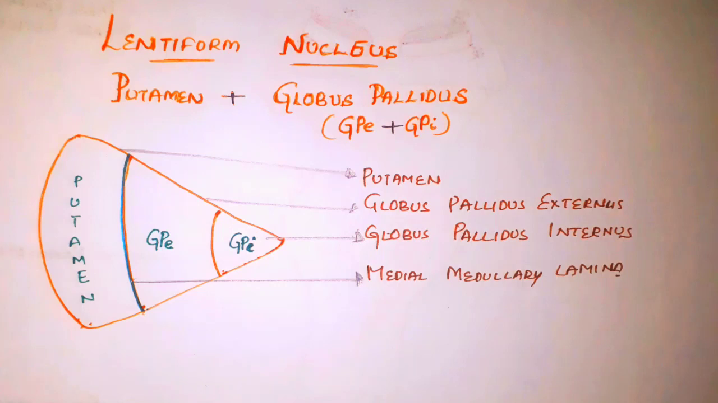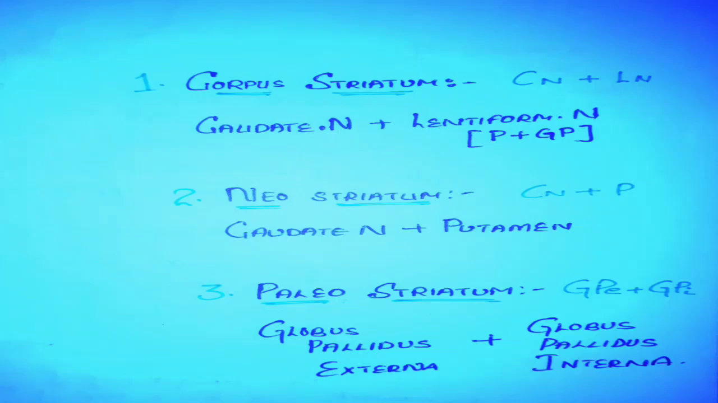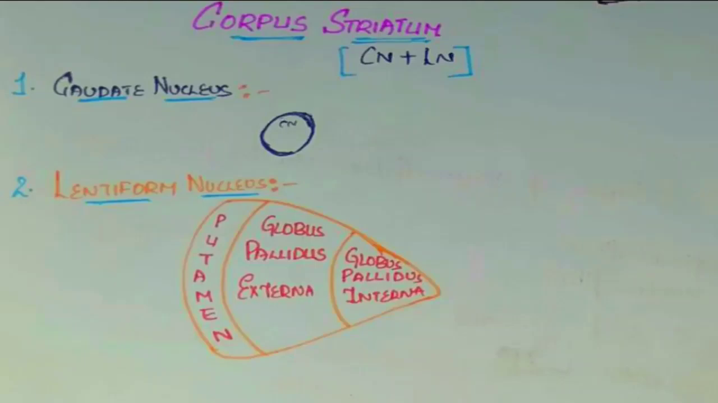It also regulates motor functions. It employs dopamine to perform its functions. The globus pallidus externus and the globus pallidus internus also play essential roles in modulation of motor plans. Corpus striatum includes caudate nucleus and lentiform nucleus. Neostriatum includes caudate nucleus and putamen. Paleostriatum includes globus pallidus externa and globus pallidus interna.